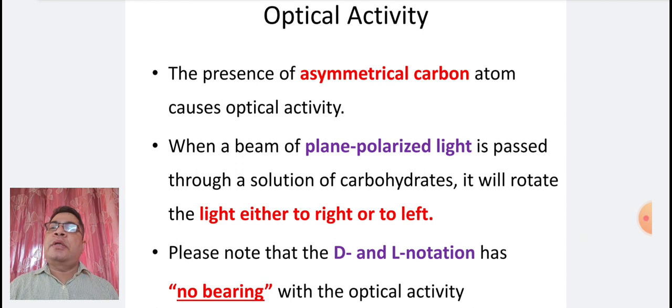Coming to the next point, optical activity. The presence of an asymmetrical carbon atom causes optical activity. When a beam of plane polarized light is passed through a solution of carbohydrates, it will rotate the light either to the right or to the left. Please note that the D and L notation has no bearing on the optical activity.